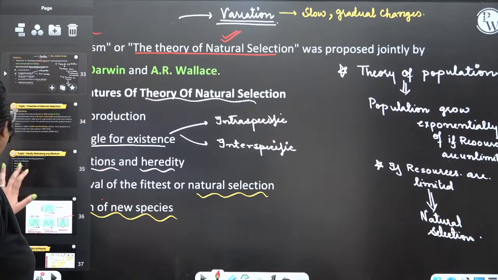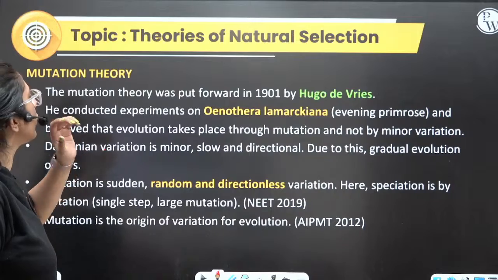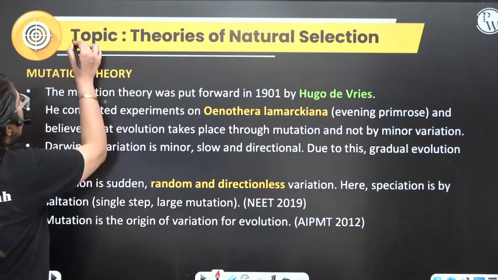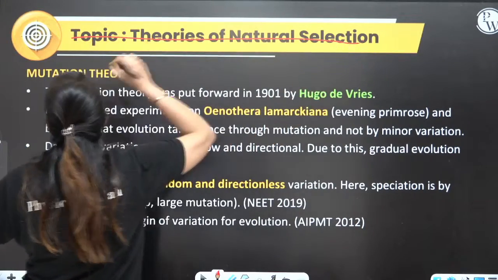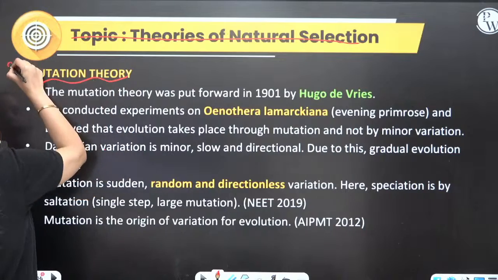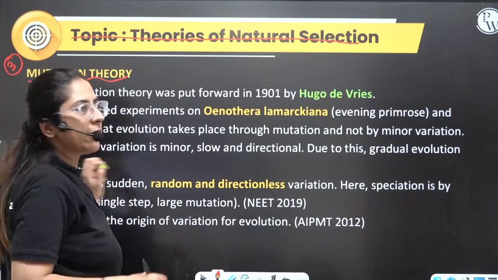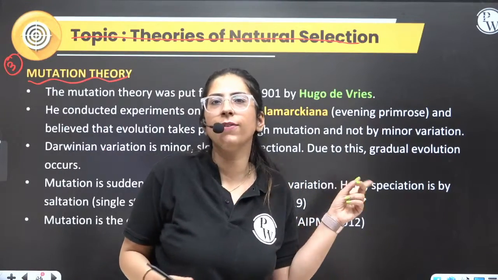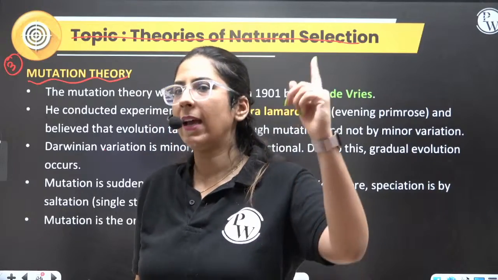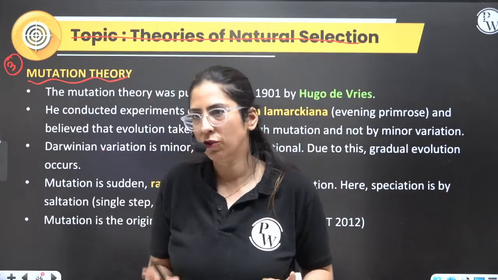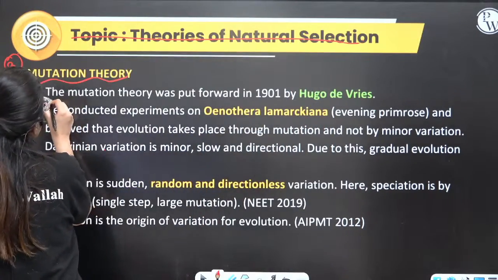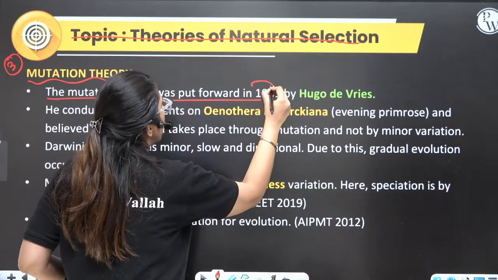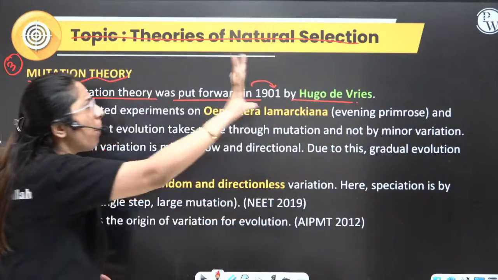Now next come the mutation theories. This is the third theory. First we talked about Lamarck, second we talked about Darwin, and now we are discussing this. Then I will be talking about Neo-Darwinism. The mutation theory was put forward in 1901 by Hugo de Vries.